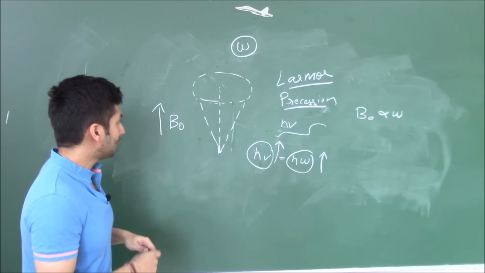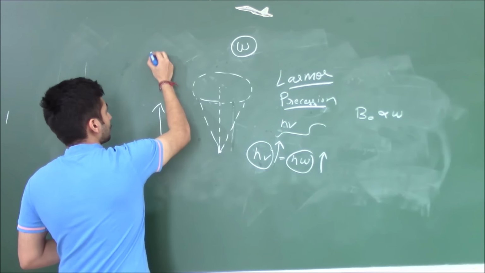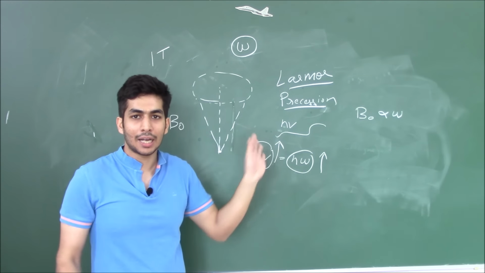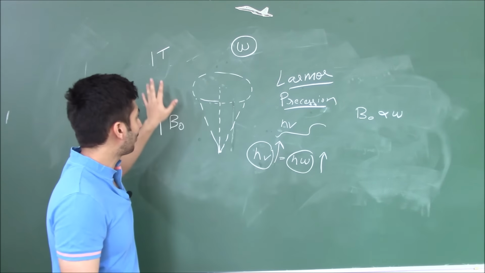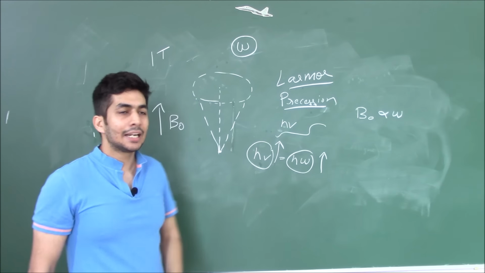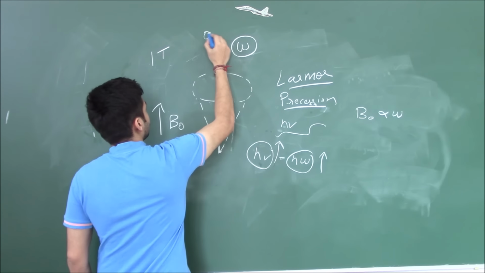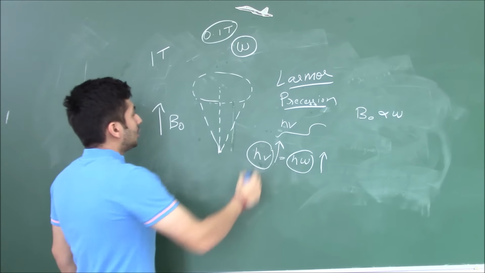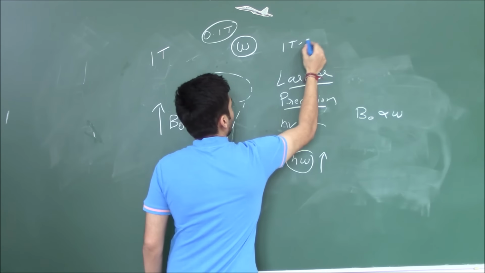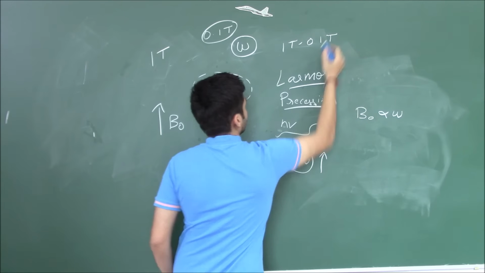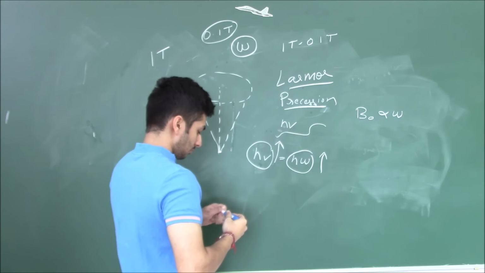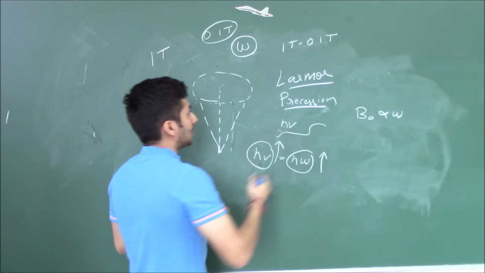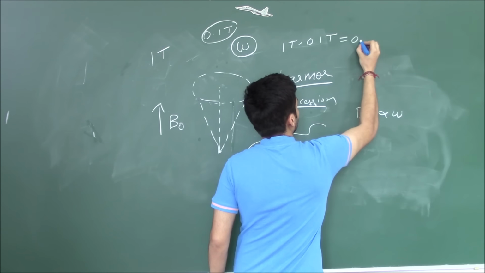So let's say I'm applying 1 Tesla of magnetic field. This is a hypothetical example. I do not know the actual values, but let's say I'm applying a 1 Tesla magnetic field and the electron has 0.1 Tesla magnetic field of its own. So the nucleus is actually observing only 1 Tesla minus 0.1 Tesla, which comes out to be equal to 0.9 Tesla.